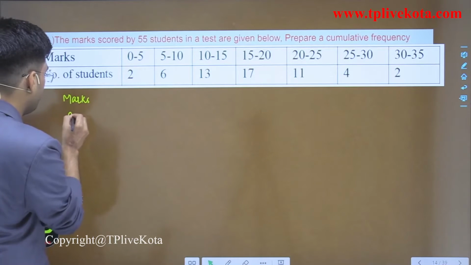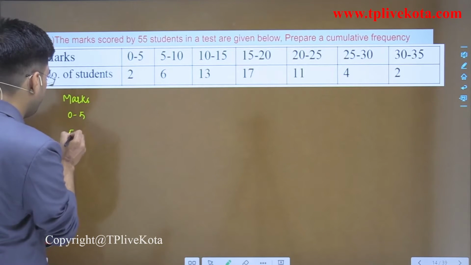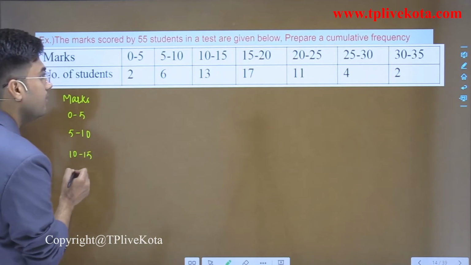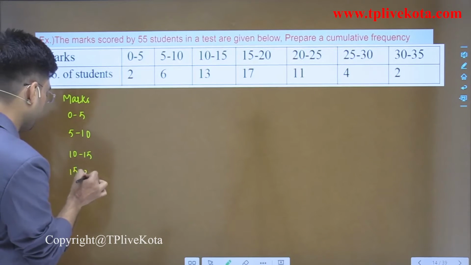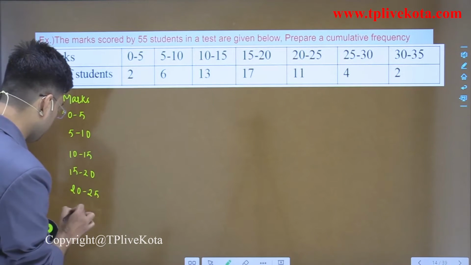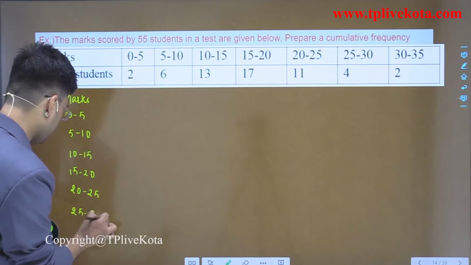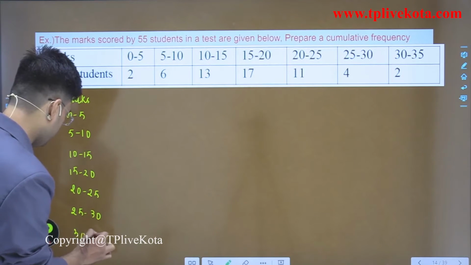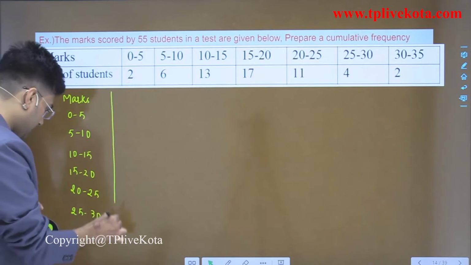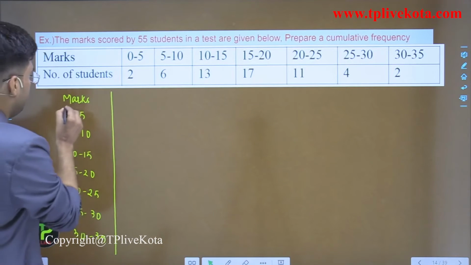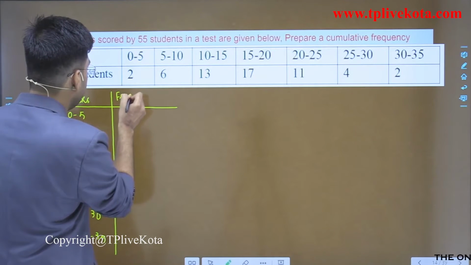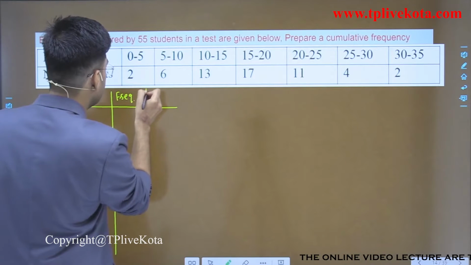Here marks are 0 to 5, 5 to 10, 10 to 15, 15 to 20, 20 to 25, 25 to 30 and 30 to 35. These are the classes here. And frequency, and here it is given that the frequency is the number of students.